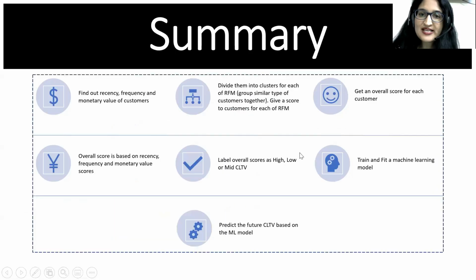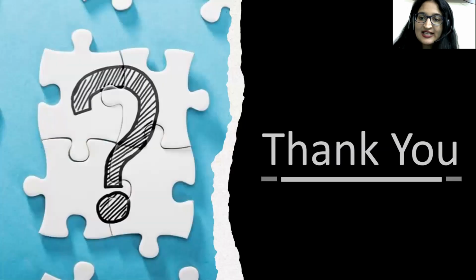So let's look at a basic summary of whatever we discussed right now. First we found out the recency, frequency, and monetary value for each customer. Then we divided similar types of customers into the same clusters or groups. We got an overall score for each customer, and we labeled the customer scores as high, low, or middle CLTV. Then we trained and fitted a machine learning model, and we are now able to predict the future CLTV for any new customer that arrives.